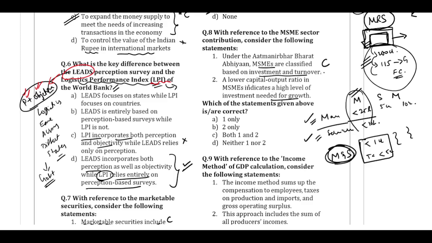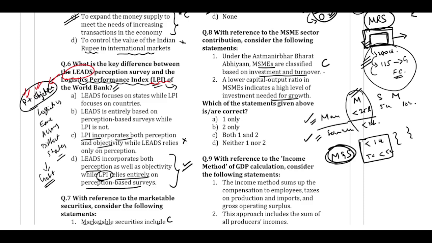Statement number 2. A lower capital output ratio in the MSME indicates a high level of investment needed for the growth. Now what is capital by output ratio? It shows the level of capital needed to produce the output. So this shows the efficiency in the usage of the capital. So we should be using the capital efficiently or inefficiently? Tell me. Definitely we should use the capital efficiently. So we should use as little capital as possible so that we can produce the same output. That is when we are efficient. We are using less capital to produce the same output.